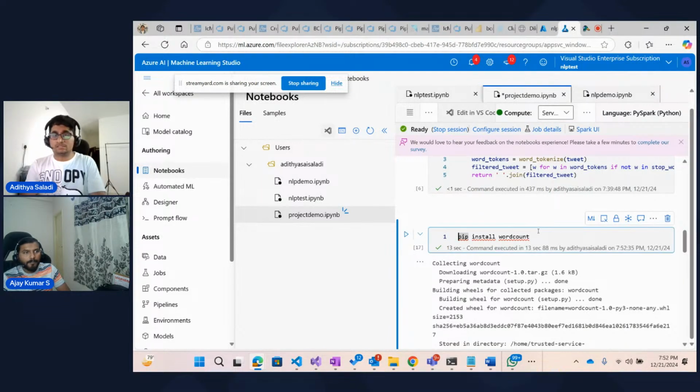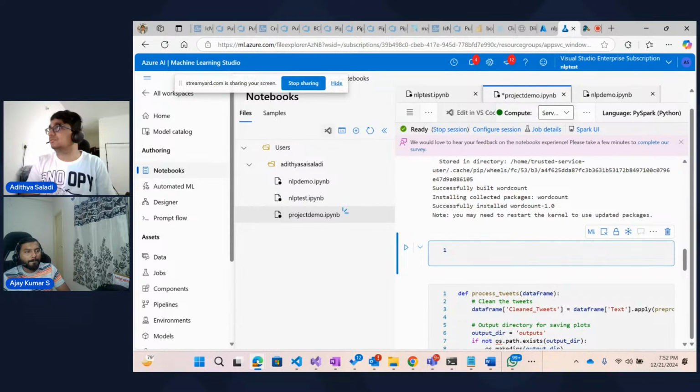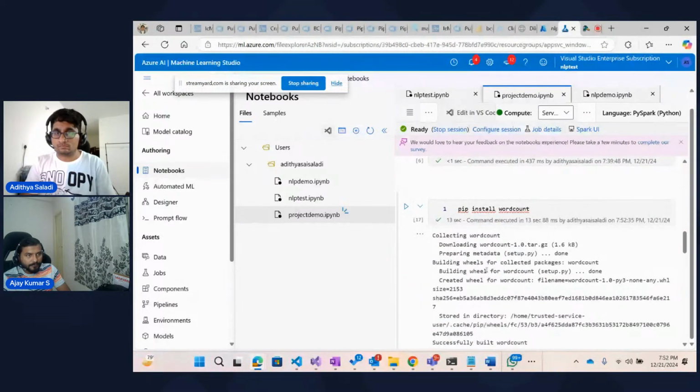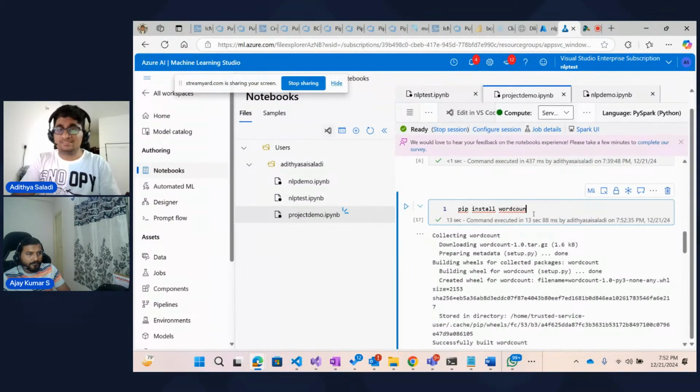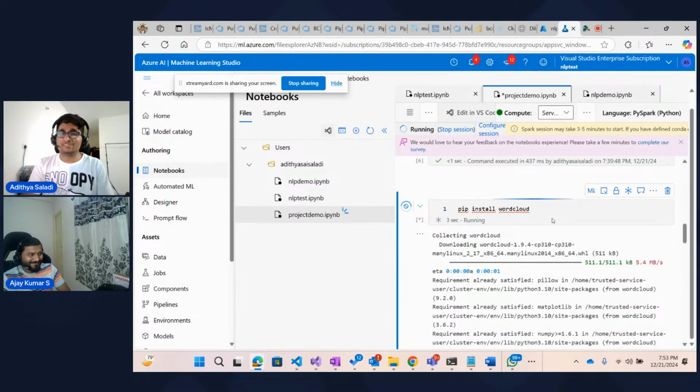So yeah, this is done. Let me add this code. I think you have to do word cloud. Oh no, correct. Yeah, word cloud. Which means there is some other library called word count also.